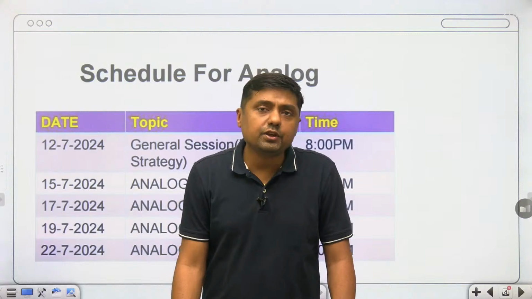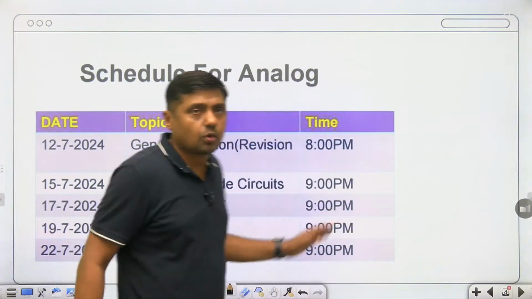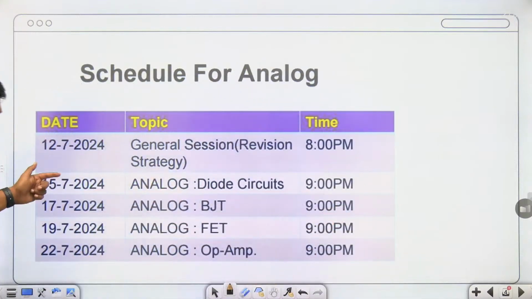In BJT and FET we will also cover feedback concepts and different types of amplifiers. Okay, multi-stage amplifier we will cover in this topic. So these are the broad classification 1, 2, 3 and 4, daily at 9 PM.